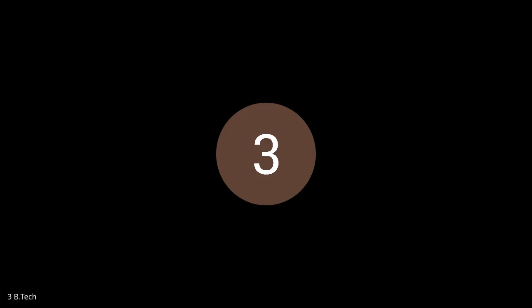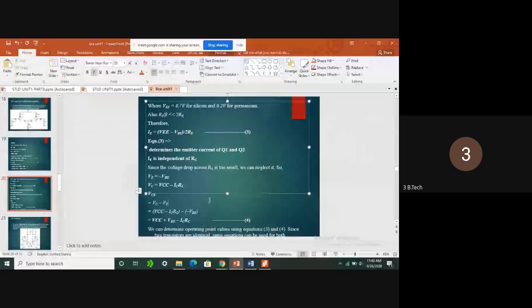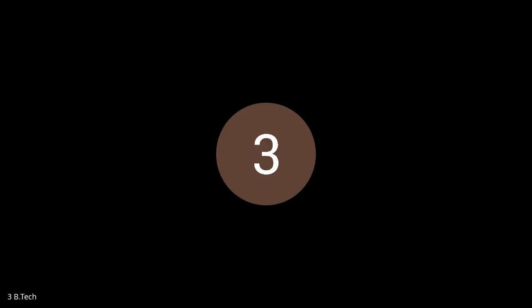So after fixing VCE and IC, we can move on to applying input to the particular transistor. After applying input to the transistor, we can do the AC analysis. If you take a single transistor, we can go with the H parameters model. See here, the H parameters model is used to find the frequency analysis of the transistor. This is the equivalent model. So are you getting the screen? H parameters model of BJT?